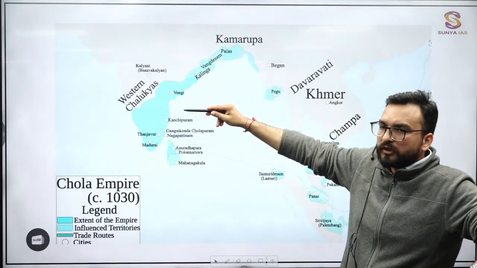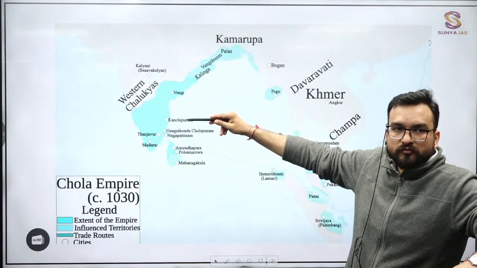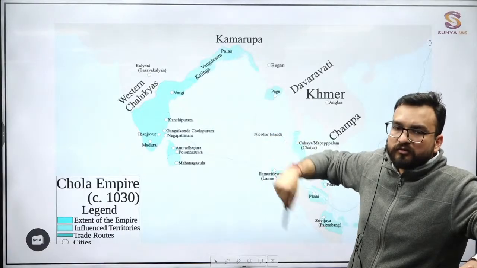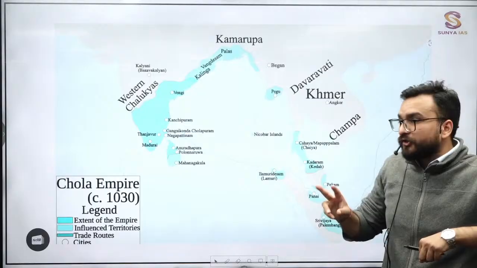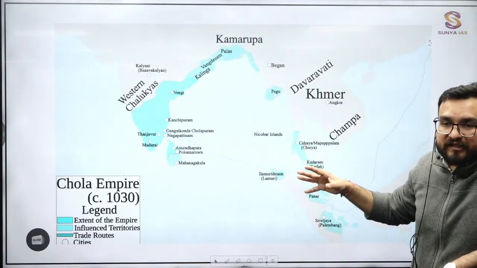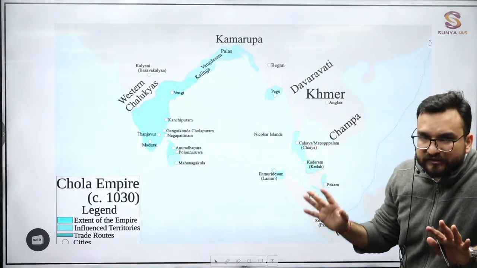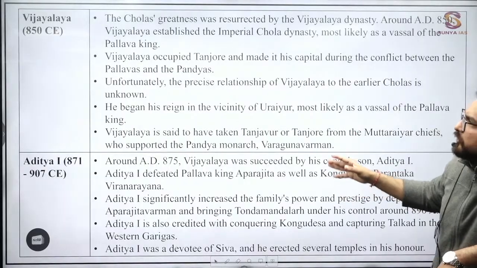Who was known as Vatapikonda? Narsimha 1, sorry, right? And in the time frame of Pulakeshin 2, that means somewhere around the 630s, you will be seeing Narsimhapuram. This question has already been asked in the examination, guys. I will be showing it to you. Alright, some information about Vijayalaya you will be seeing.